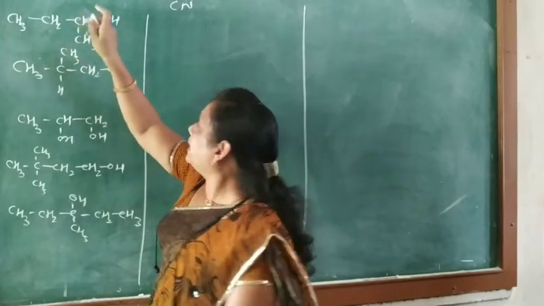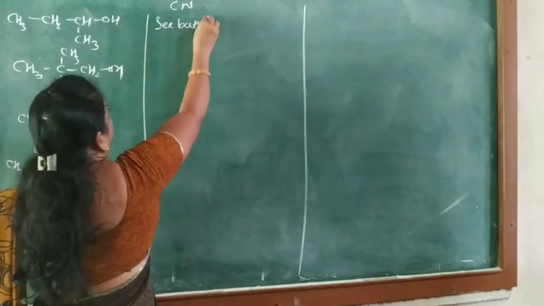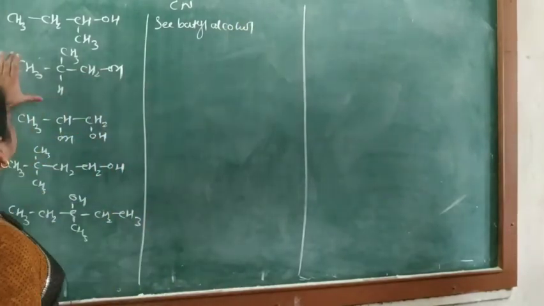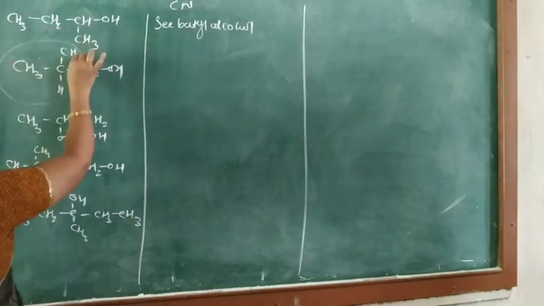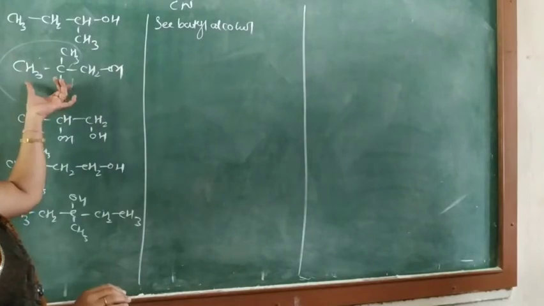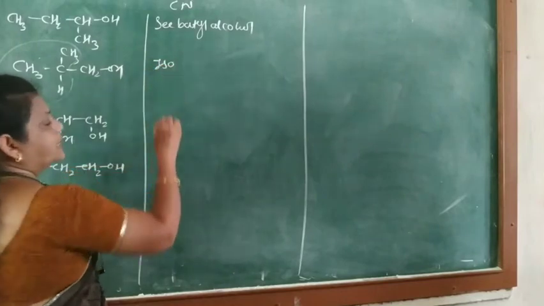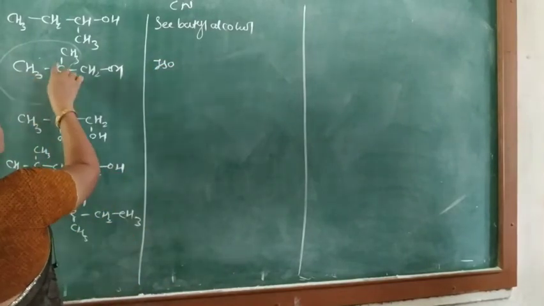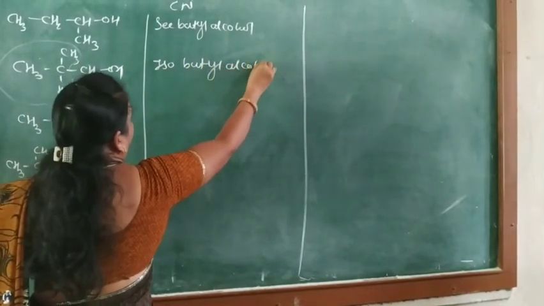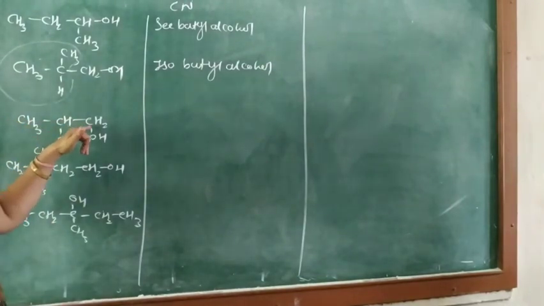And as it is a secondary carbon atom, its common name is secondary butyl alcohol. Then next one, here the total number of carbon atoms 1, 2, 3, 4 means butyl. But this group is present and this group is called the iso group and therefore the prefix iso is used. So iso 1, 2, 3, 4. So isobutyl alcohol. Next one here CH3 CH CH2.